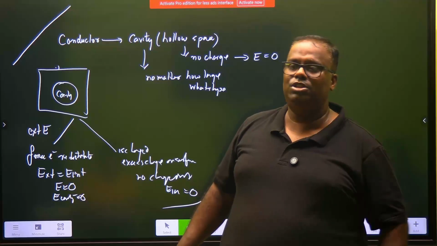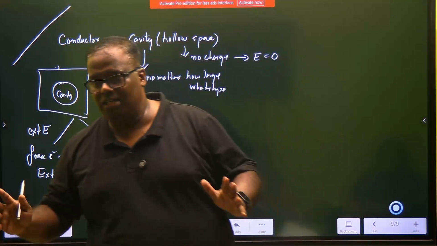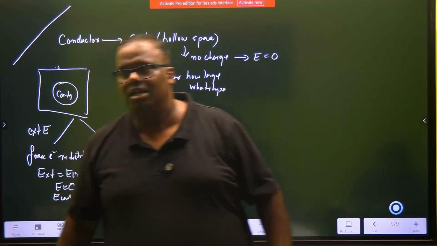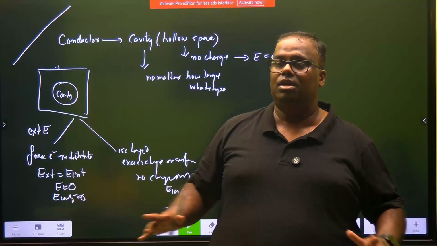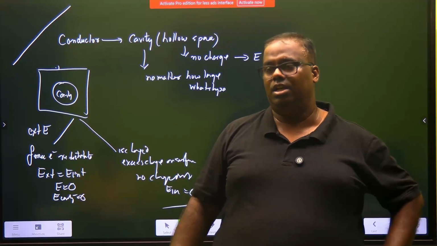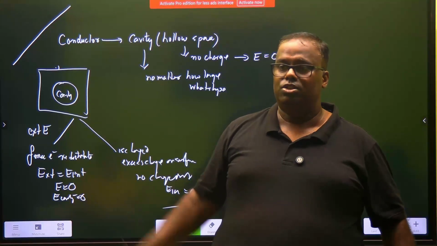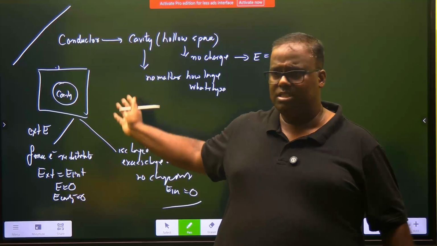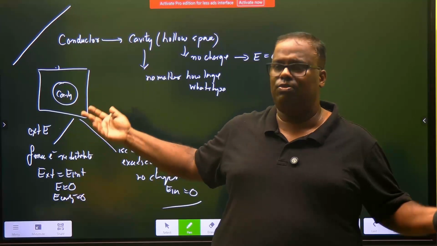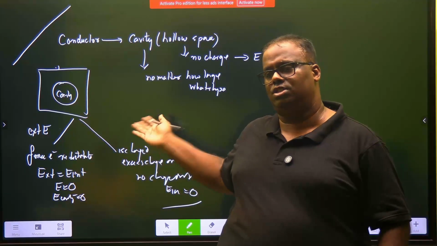And the last point: if the entire conductor has a cavity inside, then it is shielded, and this is known as electrostatic shielding. There is no electric field inside. The conductor has a cavity; inside, there cannot be any charges. If there are any extra charges, they go to the surface. This we already learned.